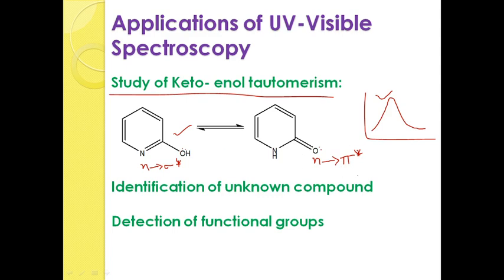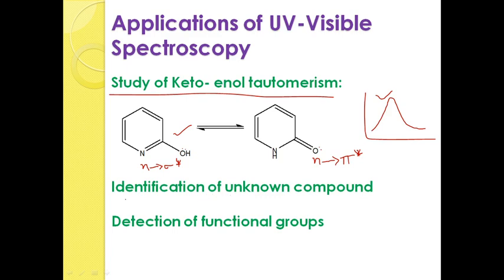So, n to pi star will give us the information that there is a presence of alpha beta unsaturated compound, and n to sigma star will give us the information that there is a presence of compound, that is pyridine, which is bonded to OH. Okay. So, by this it is an enol form and it is a keto form. And the next application is identification of unknown compound.